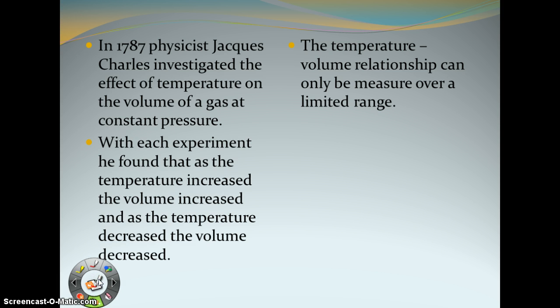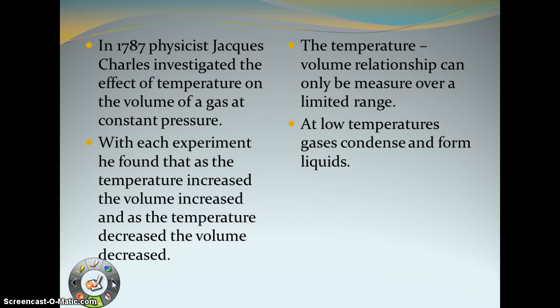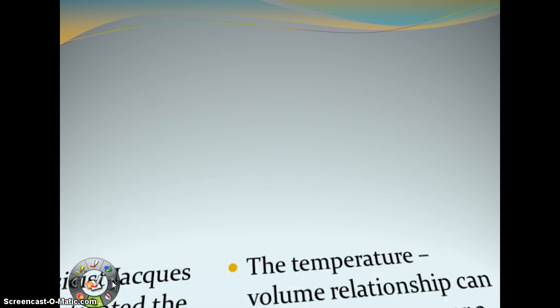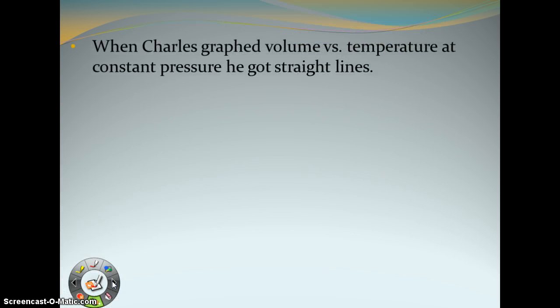So temperature and volume can only be measured over a limited range. At some point, as you're changing the volume or you're changing the temperature, the substance is going to change states of matter. So this is only going to work for a gas over a certain range. At low temperatures, your gases are going to condense and form liquids. So again, we have this limited range.